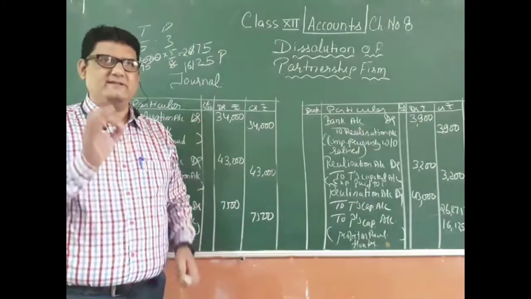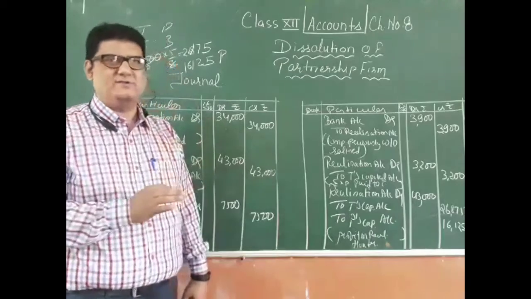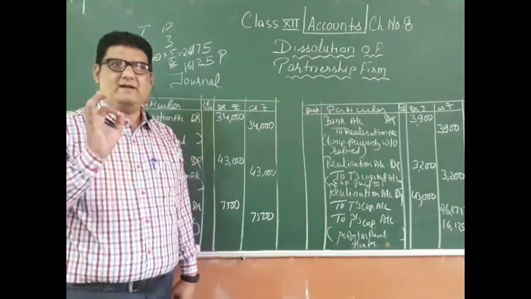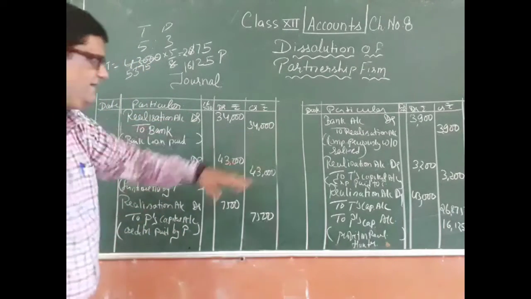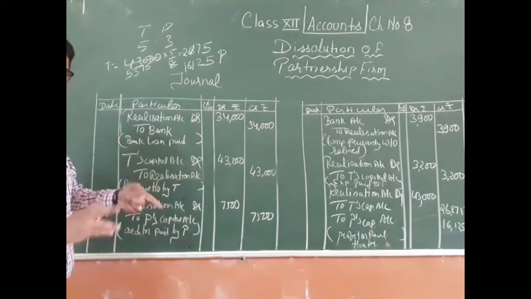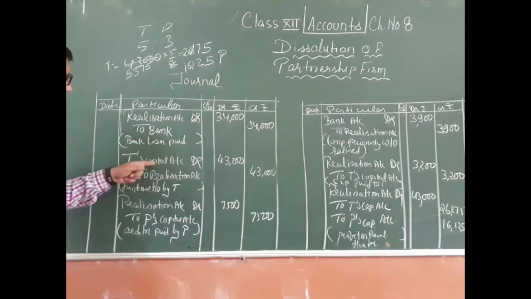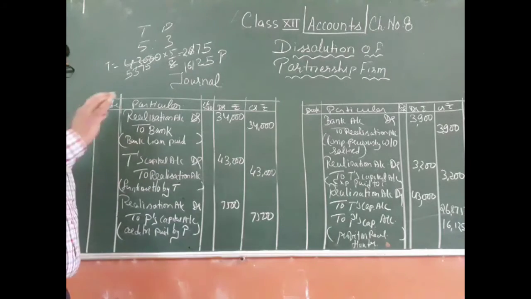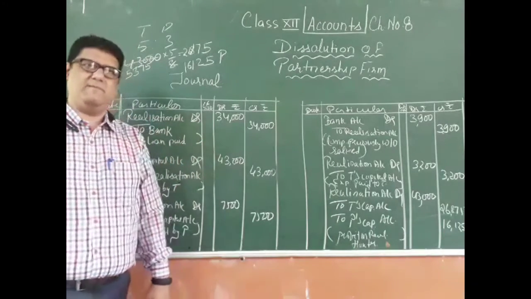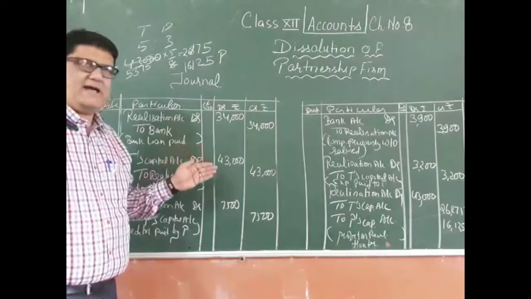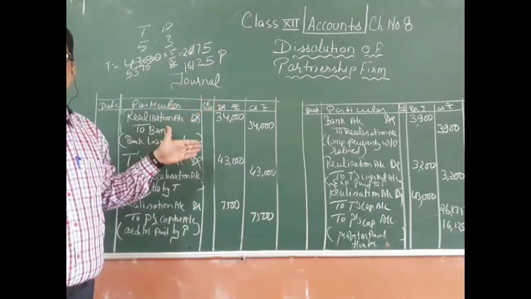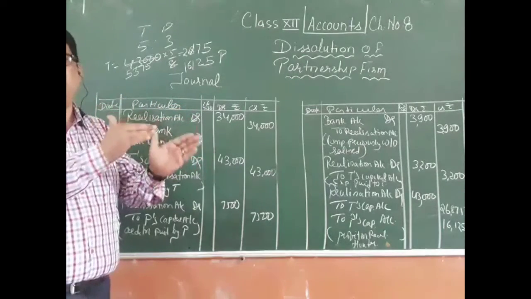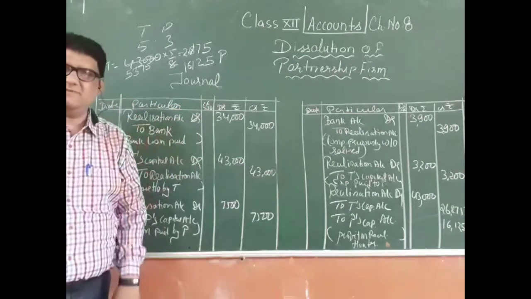Broadly speaking, only three accounts are most widely used: realization account, bank account, and partners' capital account. You can see that in this whole concept we have made use of only three accounts: realization, bank, and partners' capital. Because this concept is totally related to the fact that realization of assets or repayment of liabilities will be done either by partners or by the firm. And transfer of assets and liabilities: realization to asset and liability to realization. So this will be the concept there.